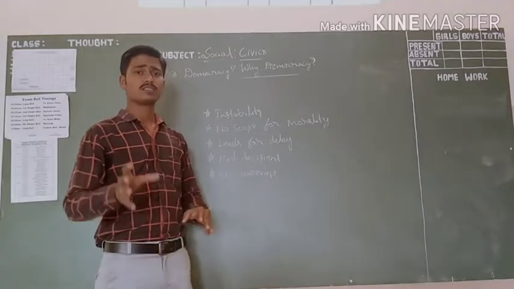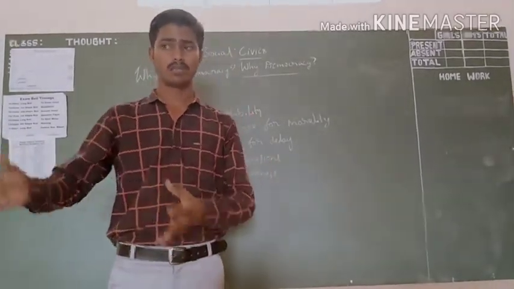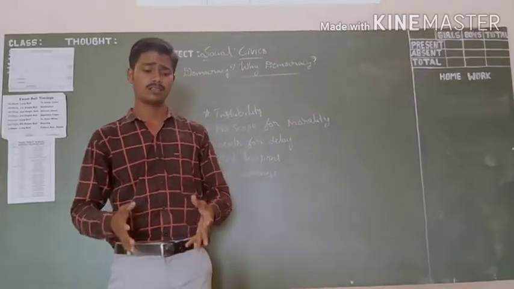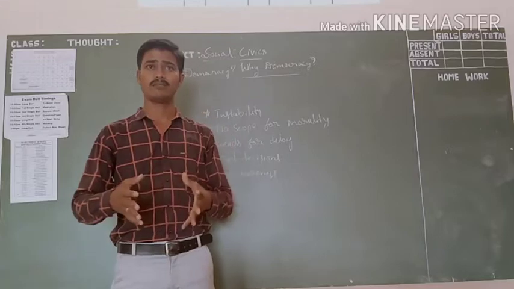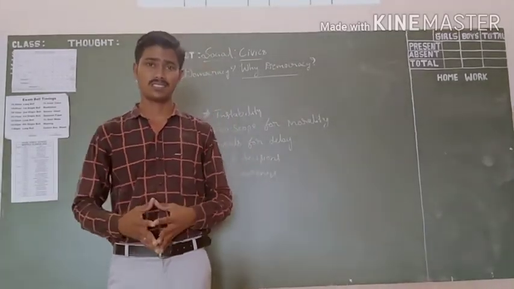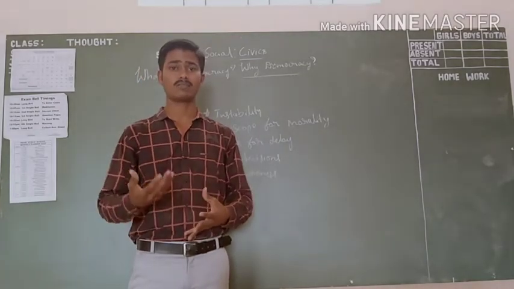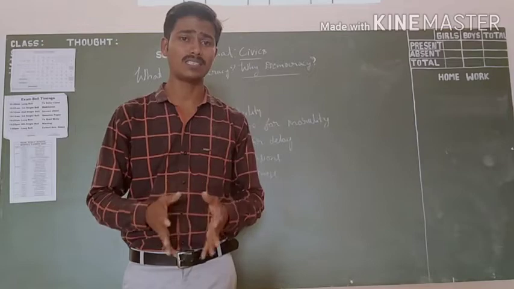Sometimes some leaders who belong to a particular community may dominate other communities, maybe minorities or any other caste. Such things will come to his mind. He is going to make some bad decisions.